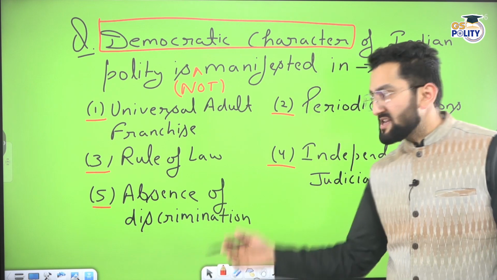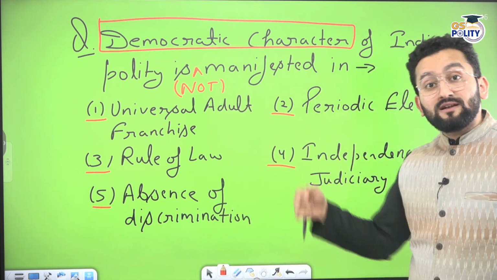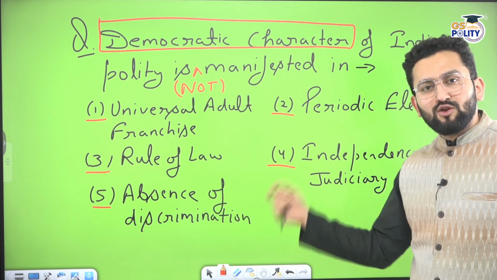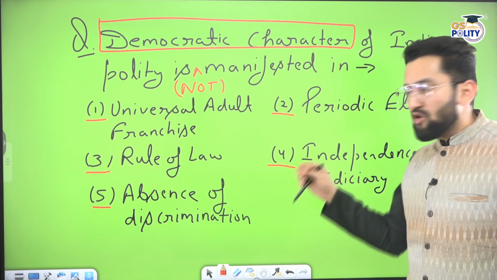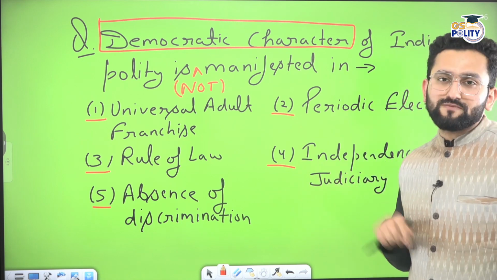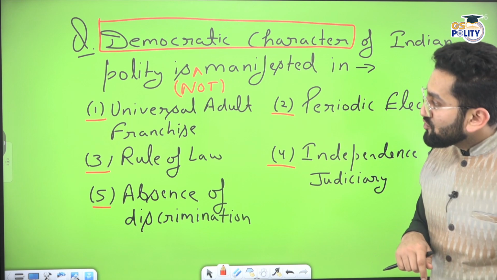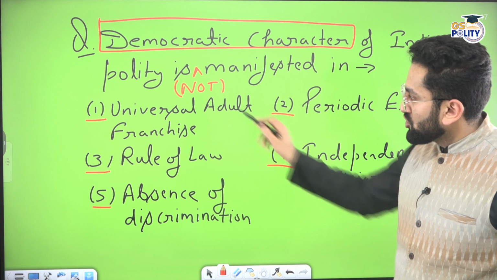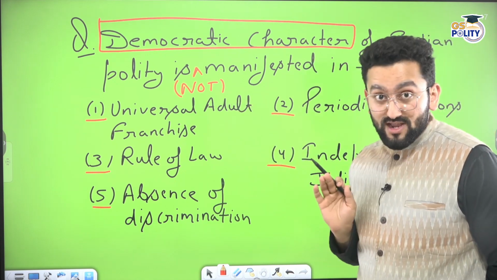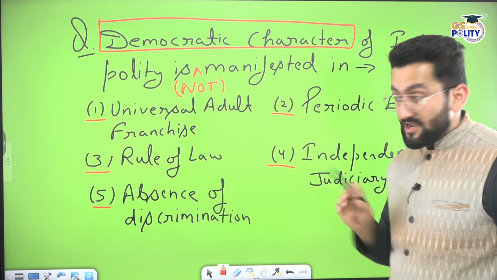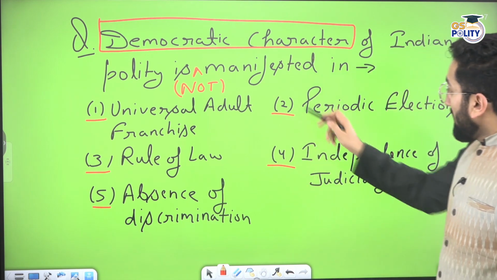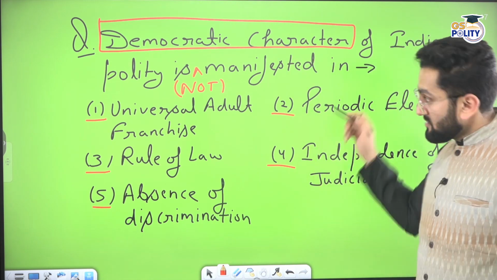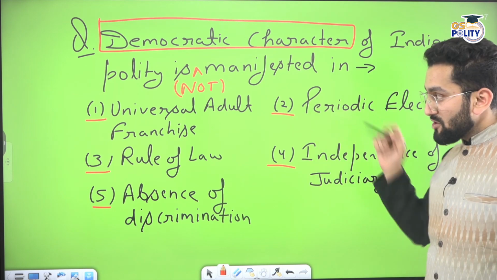And options, obviously these are the options, and you have to select from 1 and 2, only 5, only 3, none of these. Whatever option you want to make. This is the question. Now some of you might use your brain and say democratic character, not manifestation. So universal adult franchise is manifestation of democratic character, right, in Indian polity, that you have voting power. Periodic election, yes, elections are connected to democratic character. Periodic elections are necessary for democratic character. So it should not become the answer.